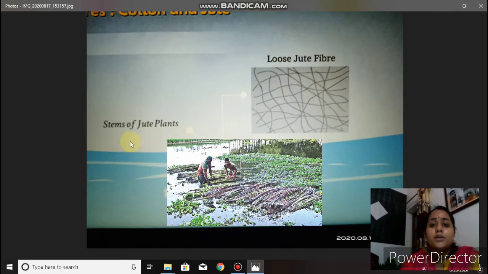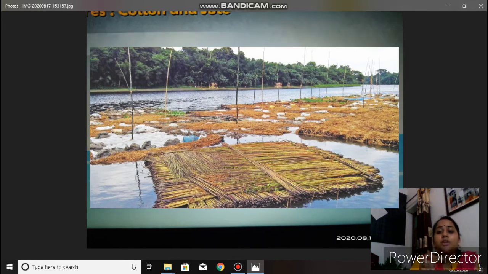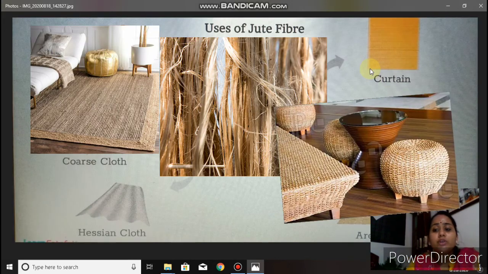The bundles of jute plant stems we keep in soft running water for a few months. After a few months, the jute fibers come loose from the jute stem. Jute fibers are easily separated from the stem, and this process of extraction of jute fibers from the jute stem we call retting. So students, this is the retting process. Now we have lots of uses of jute fibers, like curtains, chair coverings, cloths, bags, shopping bags, and lots of other uses.